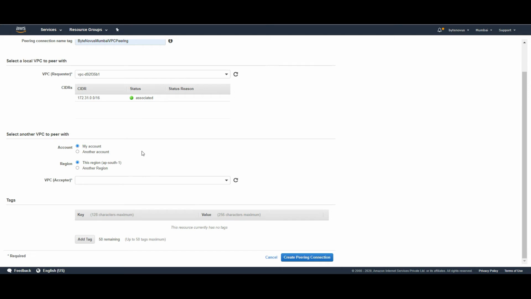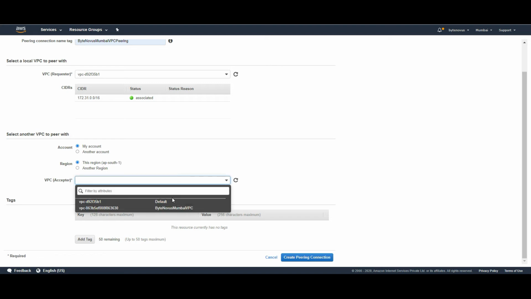So when you create a VPC peering, you can either open a connection with a VPC which is hosted in a different region, or you can open a connection to a VPC which is hosted in altogether a different AWS account. In this demo, we'll be seeing how to peer two different VPCs which are hosted under the same region. So I won't be choosing any of these options. I'll just leave it as default because I'll be trying to connect to a VPC in the same account and the same region.